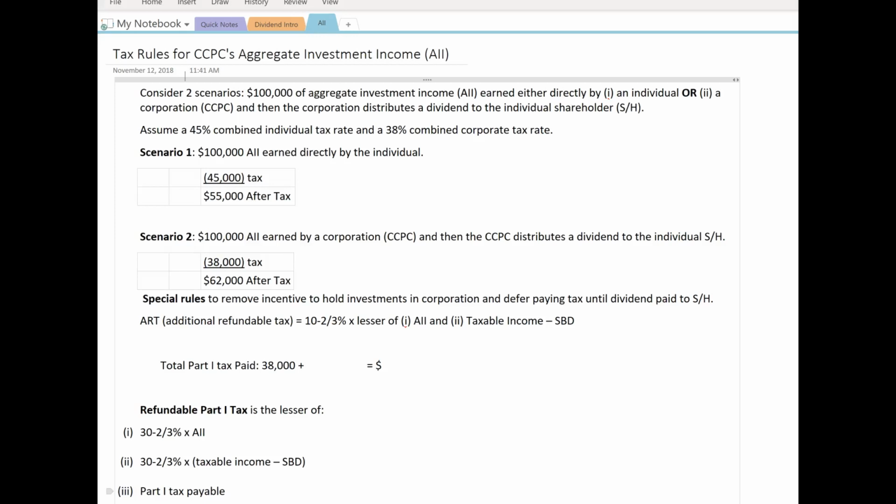This short tutorial is going to look at the tax rules with respect to a CCPC's, Canadian Controlled Private Corporations, aggregate investment income. So let's start off with what is aggregate investment income.